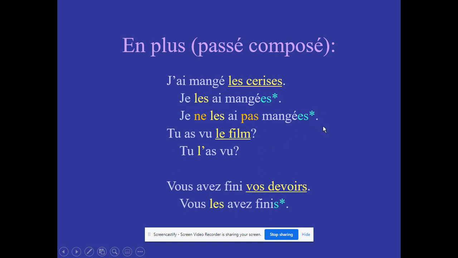And again, we're going to continue to add that ES. Like I said, that ES is not pronounced. It's just a spelling thing that you'll see when you're reading it or when you're writing it. Okay, the second one. So if I want to say, what, you didn't see the movie? Then it is going to be tu ne l'as pas vu. Tu ne l'as pas vu? You didn't see it? Okay.